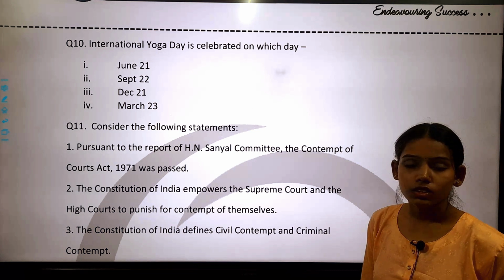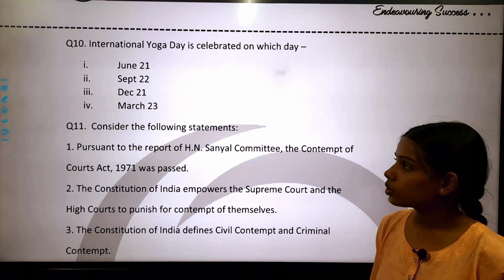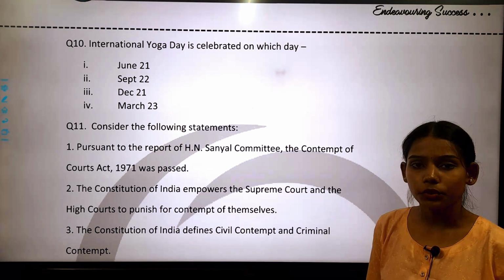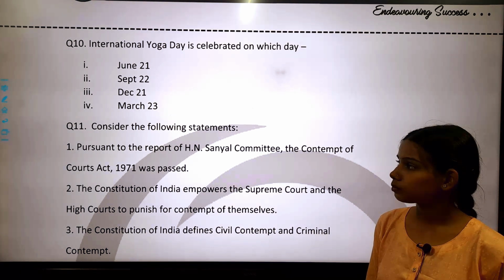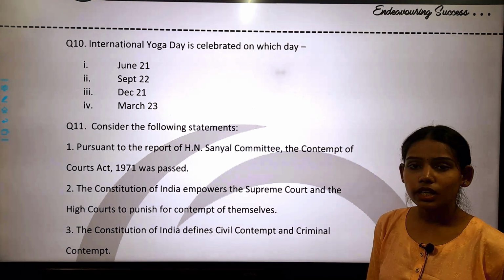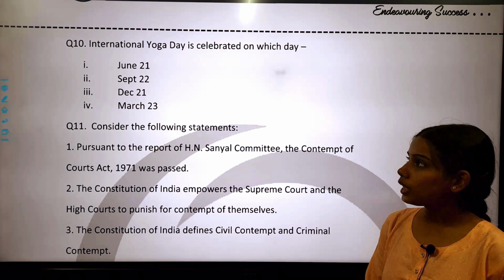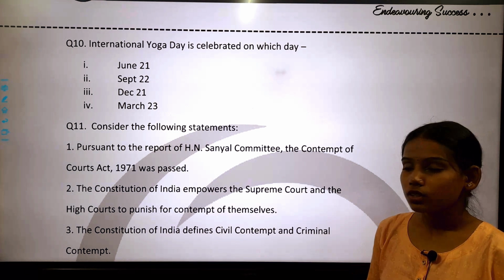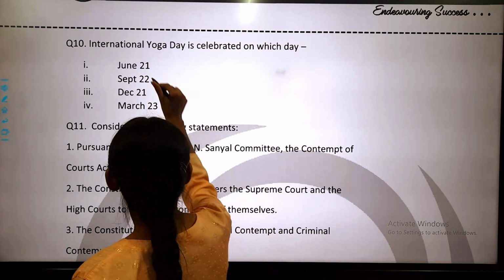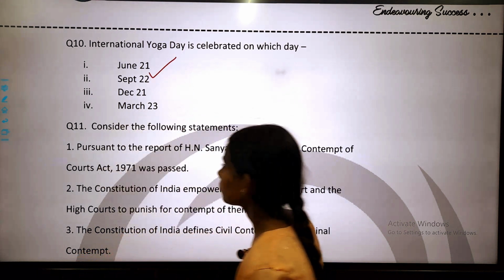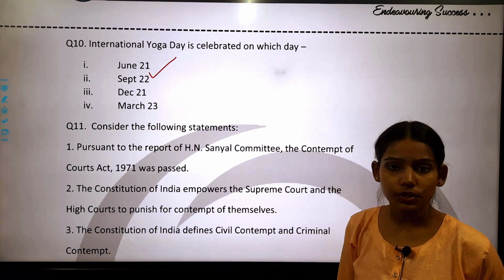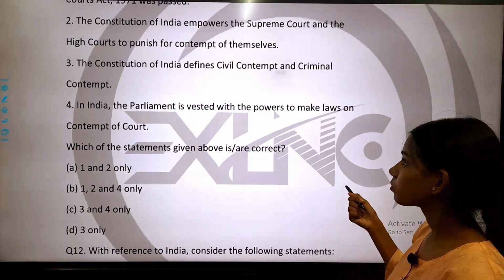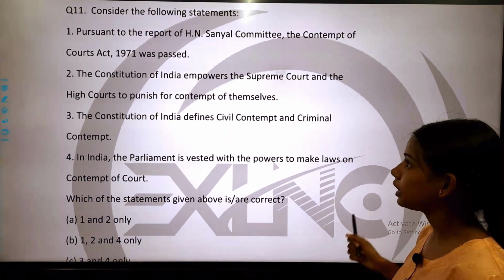Number 1 June 21, number 2 September 22, number 3 December 21, and number 4 March 23. So the International Yoga Day is celebrated on June 21. So on June 21 we celebrate it as International Yoga Day. So the correct answer is option 1. Now come to next question, question number 11.